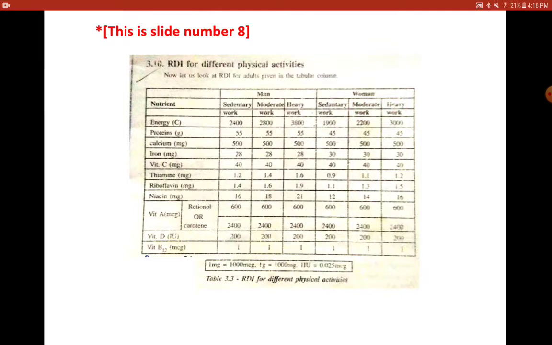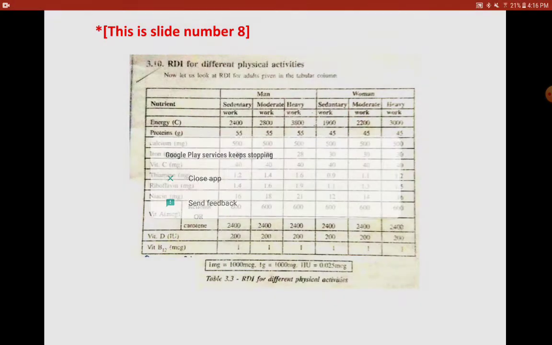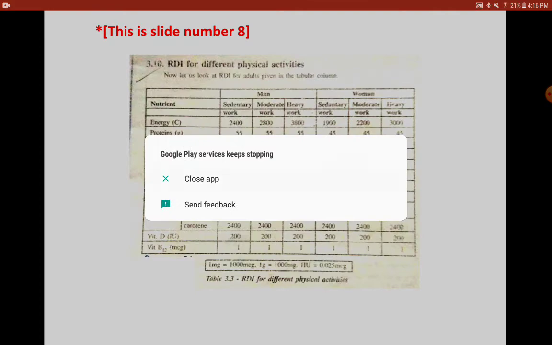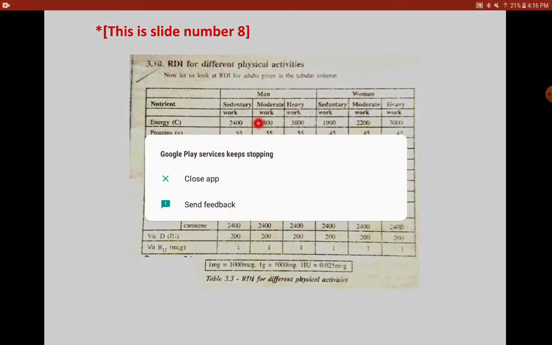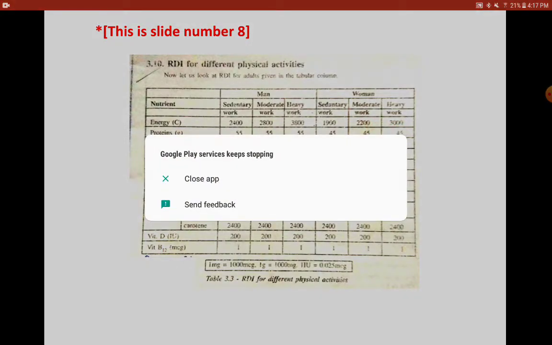So we have different nutrients listed here. Energy, when I say, includes carbs and fats. Okay, we know that in the very beginning we have discussed that energy yielding foods include nutrients, carbohydrates, and fats. So energy nutrients like fats and carbohydrates should be providing around 2400 kilocalories of energy for sedentary work. For moderate work around 2800, and heavy work 3800 for a man. Similarly for a woman it is 1900, 2200, and 3000 respectively.